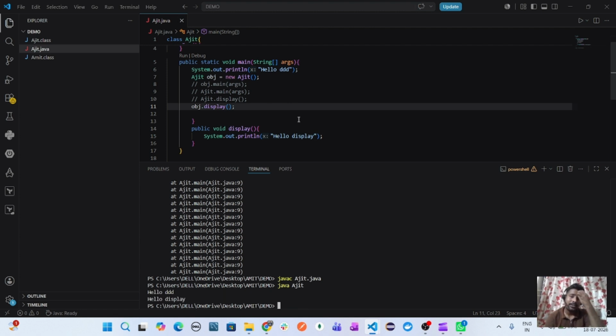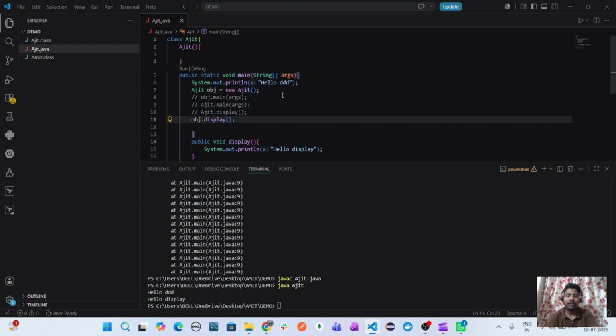That means if it is a non-static method, there is no static keyword and it is public. Public means it should be visible. I'll explain what is public, protected, default and private, and how the access modifier restricts the call: where it can be called if it is private, where if it is public, and protected and default as well. So using the class name we can call a static method, but a non-static method we can call only using the object reference. So this is the basic program. I just explained how it works.